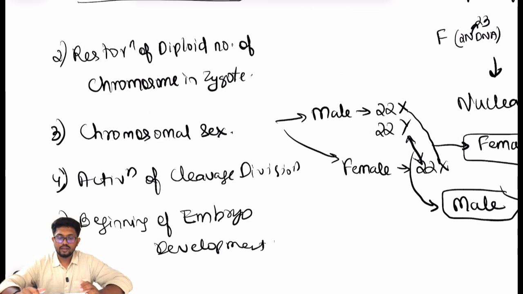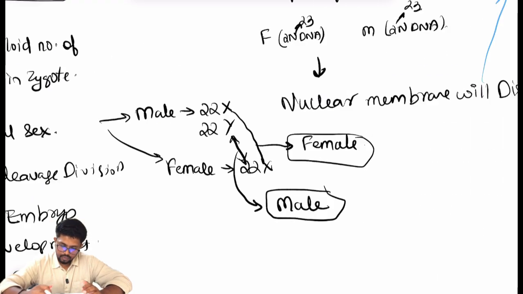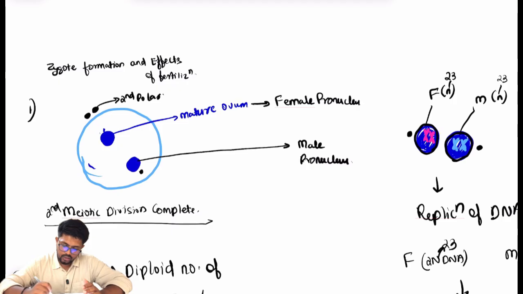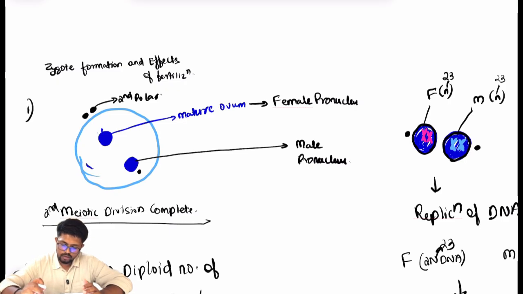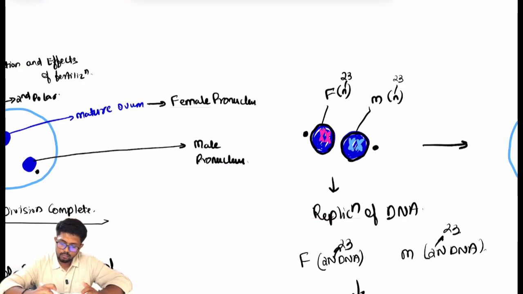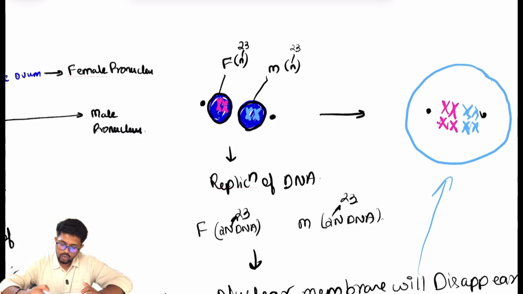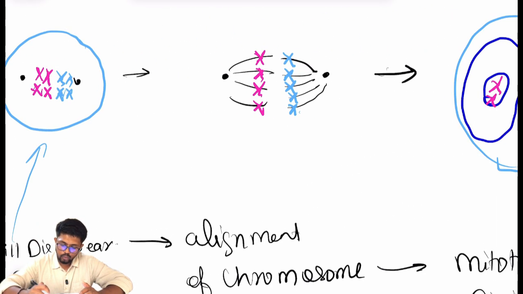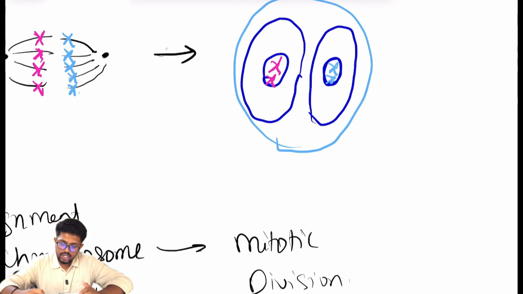Then, as we have seen, when the male and female pronucleus come close to each other, the replication will occur, the nuclear membrane will disappear, the chromosomes will align on the mitotic spindles, and then they will divide into two cells.